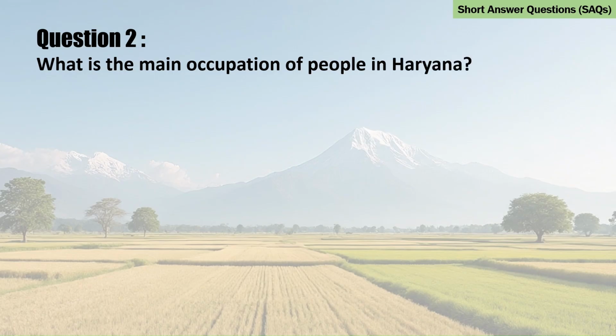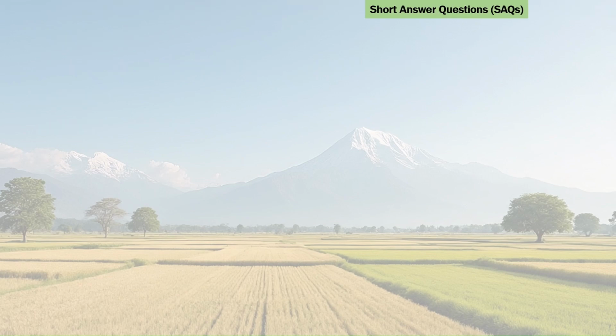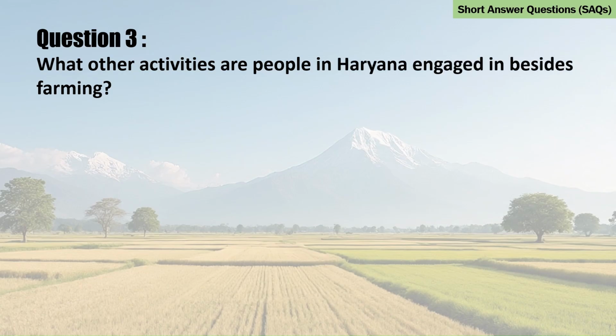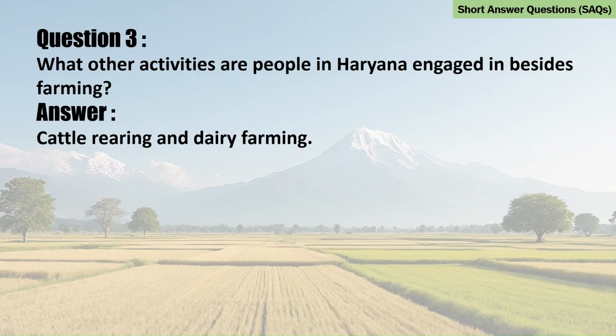Question 2. What is the main occupation of people in Haryana? Answer. Farming. Question 3. What other activities are people in Haryana engaged in besides farming? Answer. Cattle rearing and dairy farming.